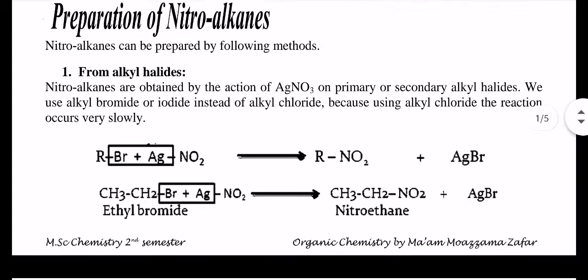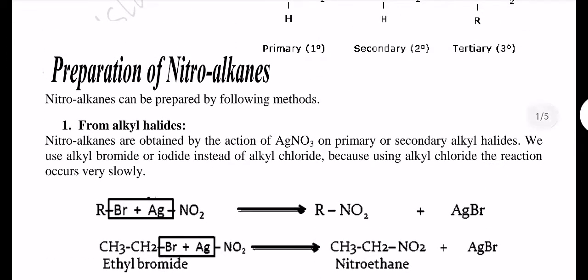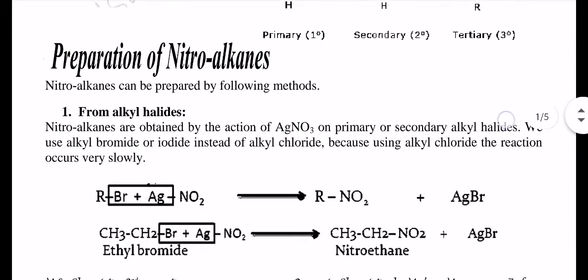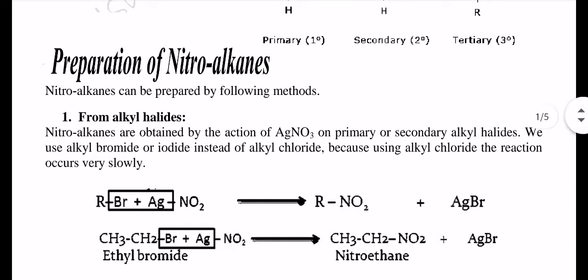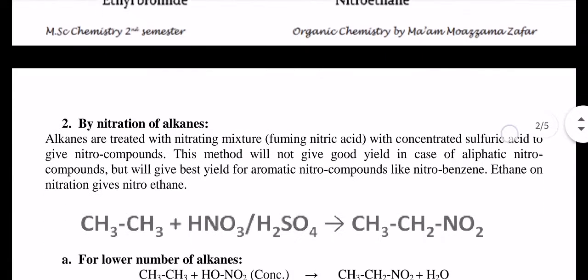Now let's see. Using alkyl bromide we have prepared a primary nitroalkane. Here ethyl bromide is used along with silver nitrite. The products are nitroethane and silver bromide.